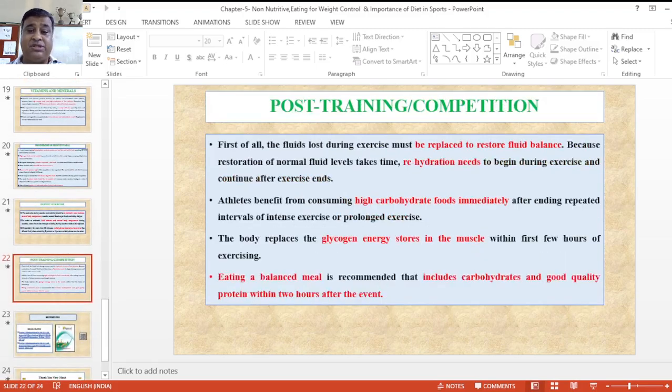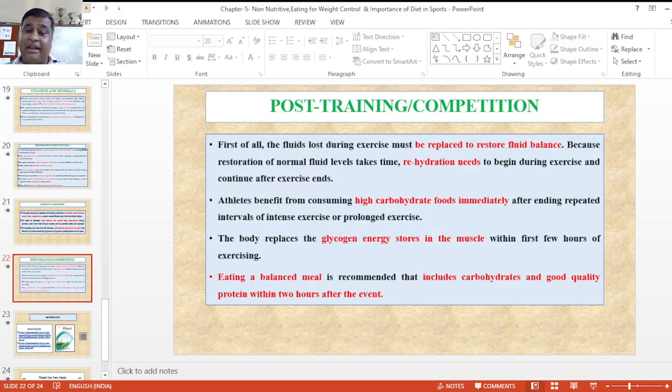Now next is post training and post competition. First of all, we have to restore the fluid balance, because normal fluid levels must be restored. Rehydration needs to begin during the exercise and continue after the exercise has ended. Now athletes can benefit from high carbohydrate food immediately after ending and at repeated intervals after intense exercise or a prolonged period of exercise.